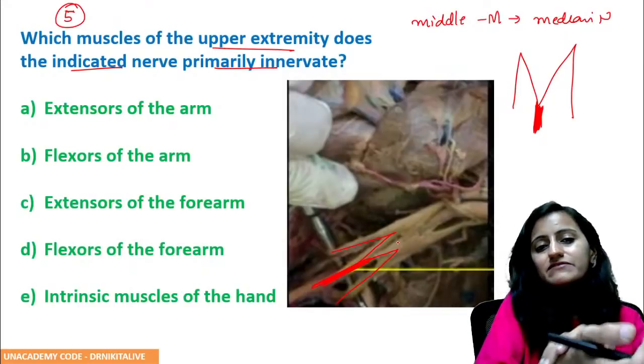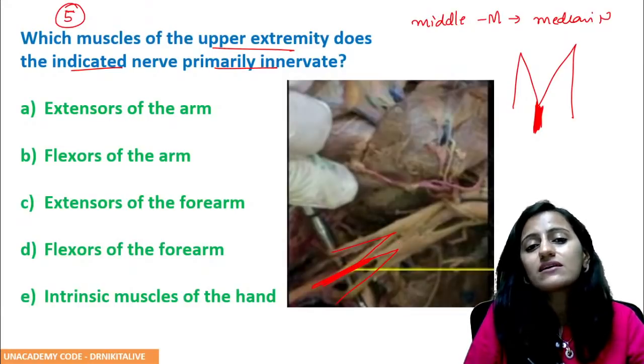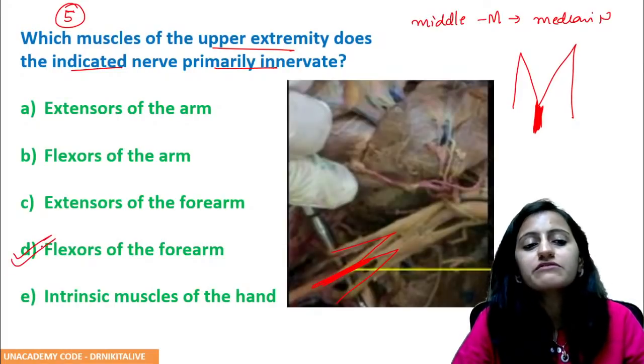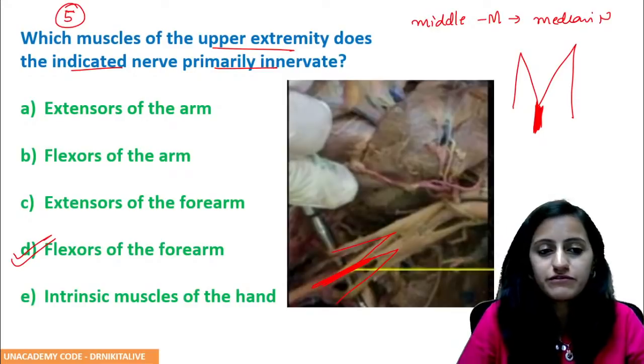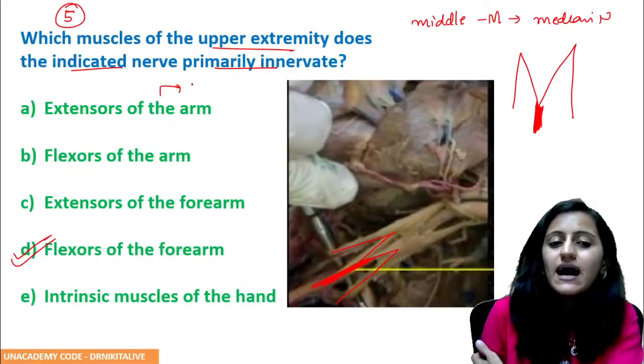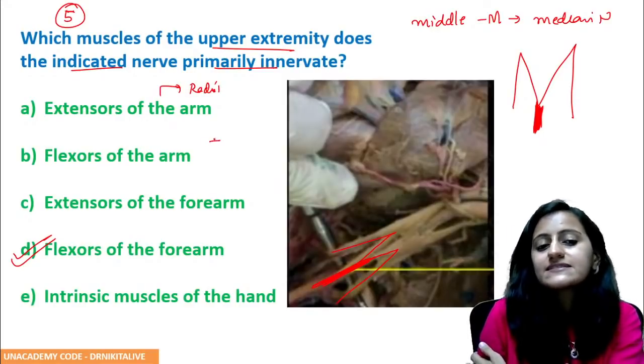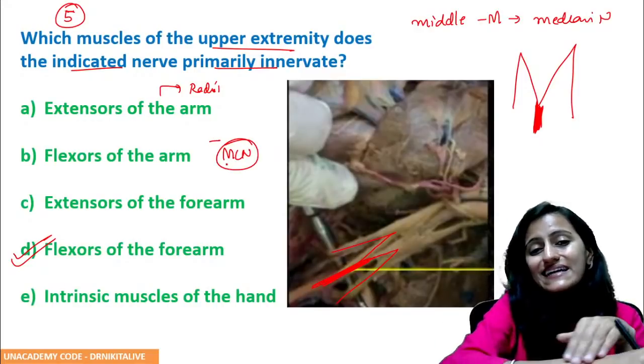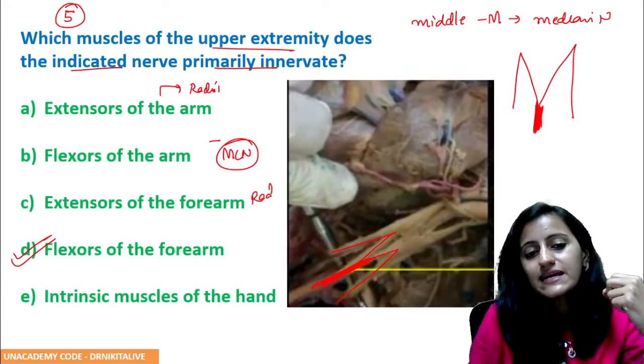The median nerve is your nerve of the flexor compartment of the forearm, so it supplies the flexors of the forearm. Extensors of the arm, radial nerve. Flexors of the arm, musculocutaneous nerve. Extensors of the forearm, radial nerve.